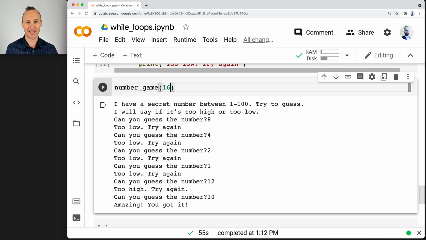There you have it. That's a fairly sophisticated game using a while loop. Cool game too. There's more that you can do with that. Have fun. Keep up the good work.